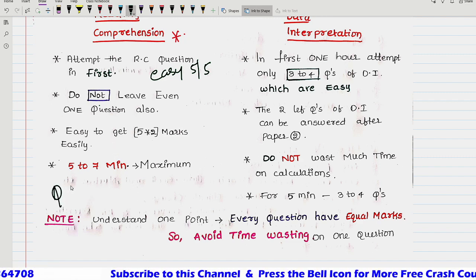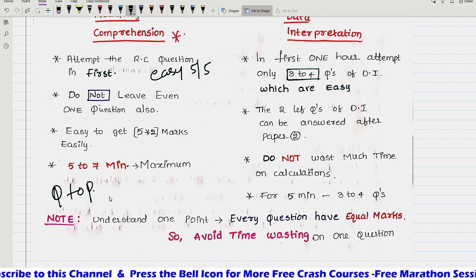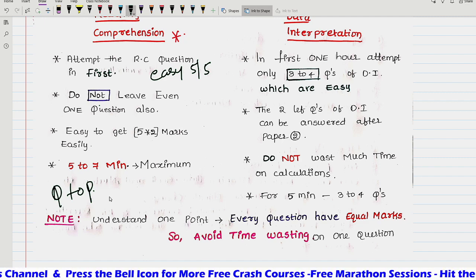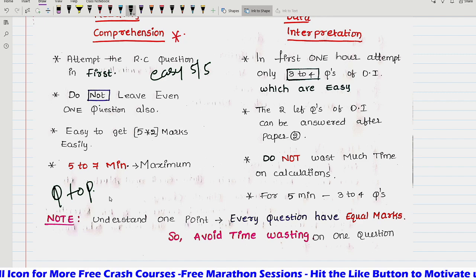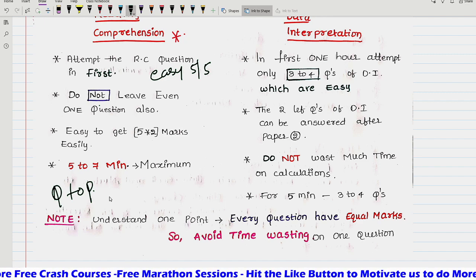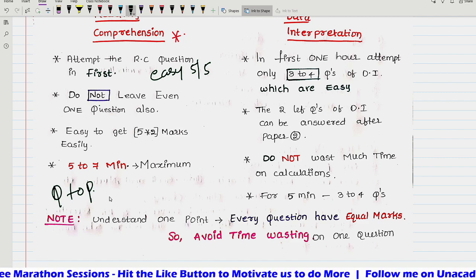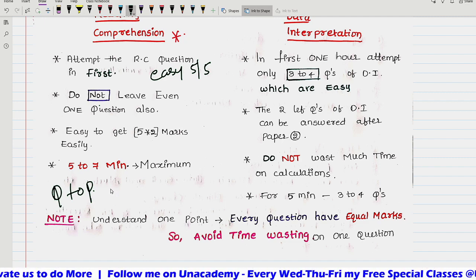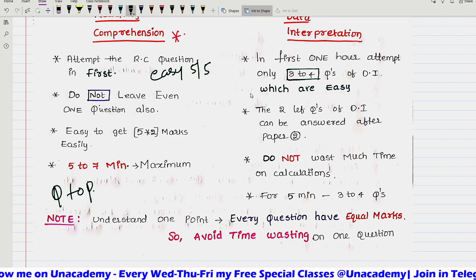But you need to follow the question-to-passage approach. How? First you need to read all 5 questions, keeping in mind the questions with options also. Just remember, don't try to mug up over there itself. Read the questions for 2 minutes and go to the passage. You will find answers immediately, because the questions are hitting your mind automatically in the subconscious mind, so you can easily answer. I covered how to solve reading comprehension in a 1 hour video in the Unacademy live UGC NET marathon. You can watch that also.